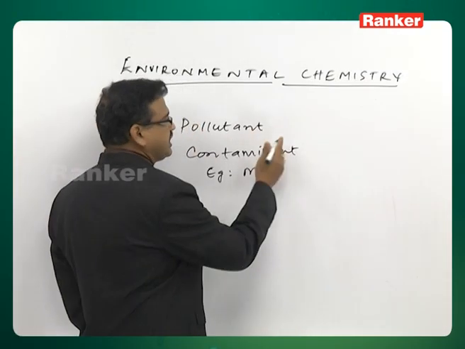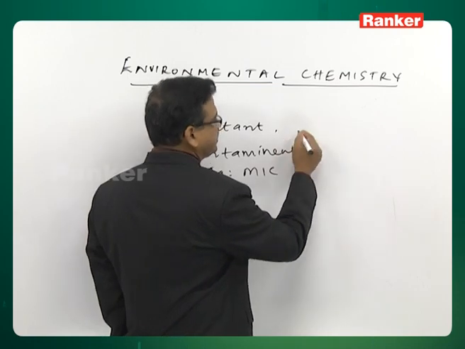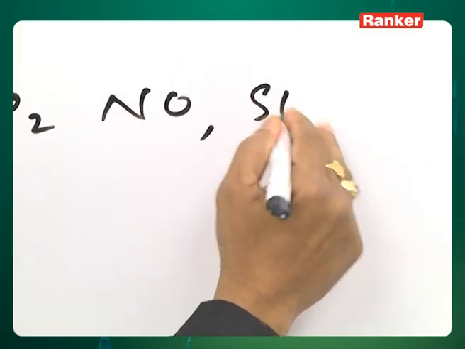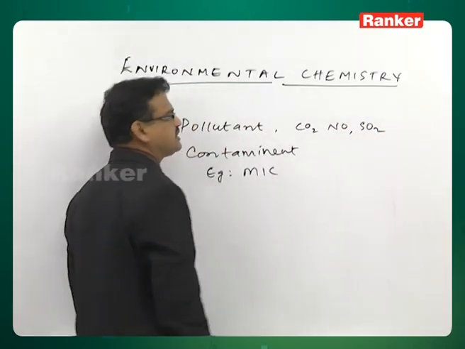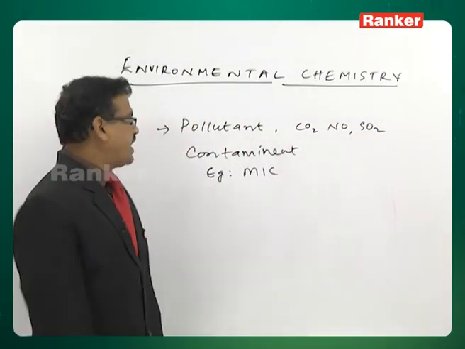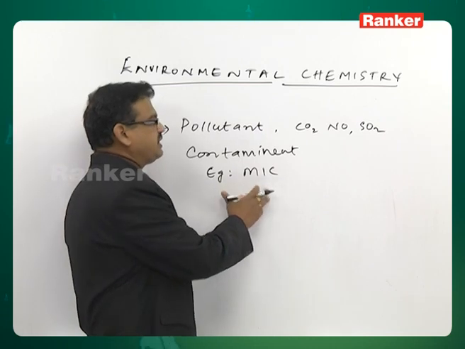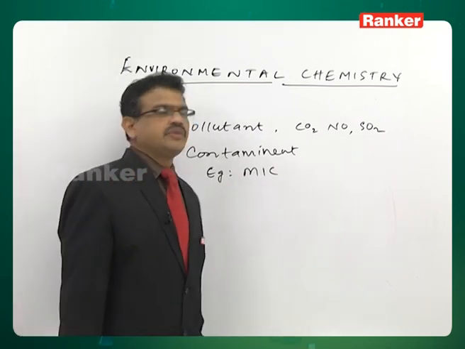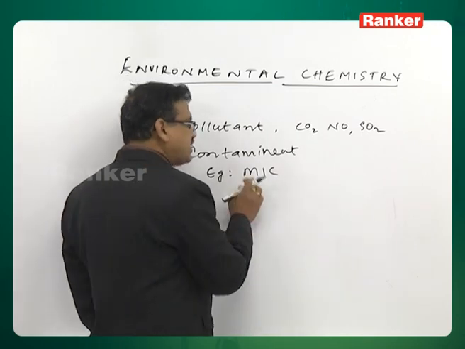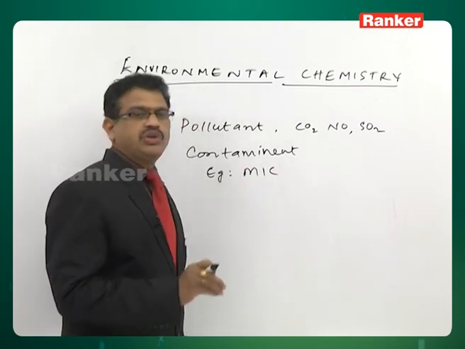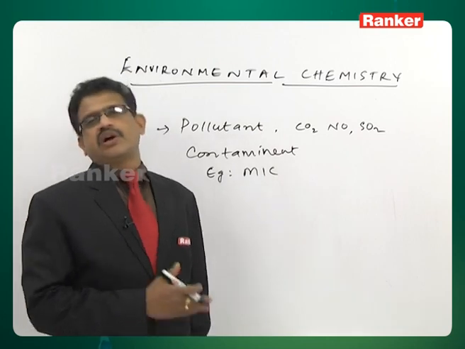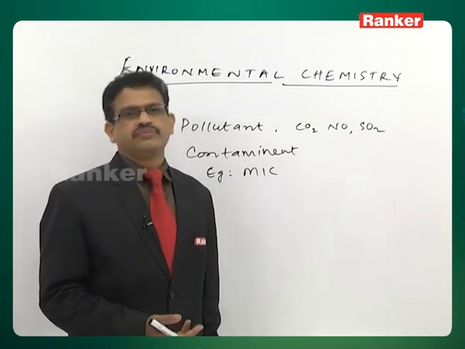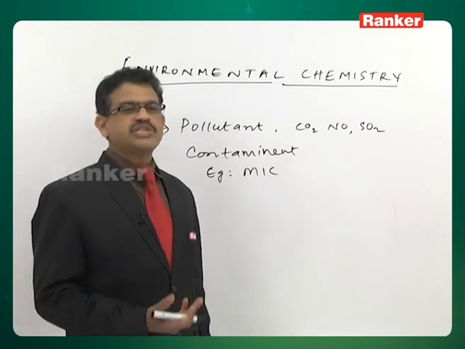You know the pollutant examples. What are all pollutants? You know, carbon dioxide, nitrogen oxides, okay, sulfur dioxide. These are all examples that come under pollutant. And coming to contaminant examples, methyl isocyanate, MIC. It is not there in nature. It is introduced only by human activity and causes adverse effects to the environment. This is another term, contaminant. Coming to the next term, receptor.